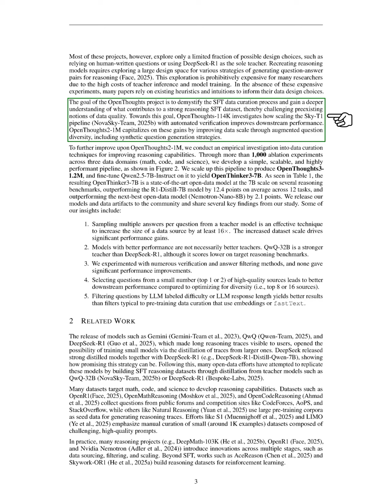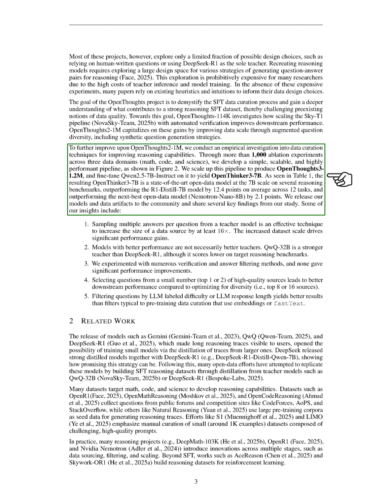To achieve this, OpenThoughts 114K examines how scaling the Sky T1 pipeline with automated verification enhances performance. OpenThoughts 2-1M builds on these improvements by increasing data scale through diverse question generation, including synthetic questions.